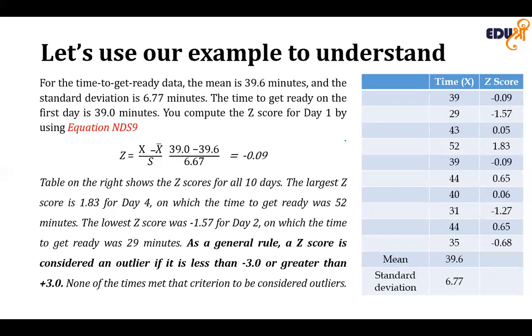So there is no day in the entire data that is considered an outlier or is disturbing the mean. That is one of the benefits of calculating the Z-score.